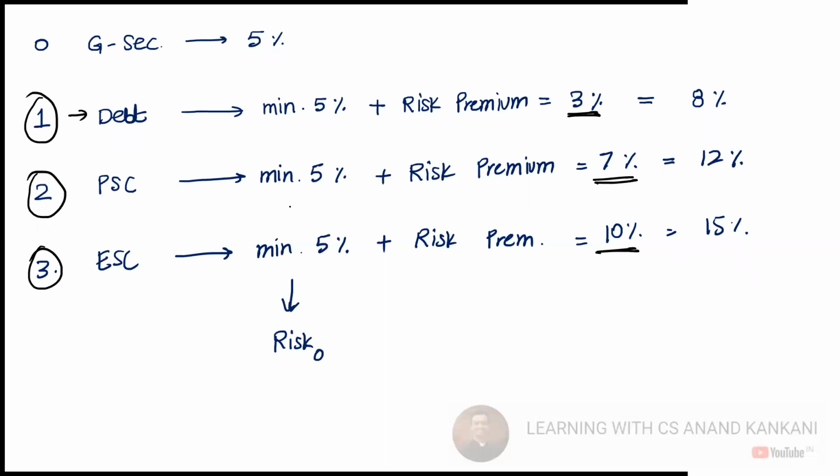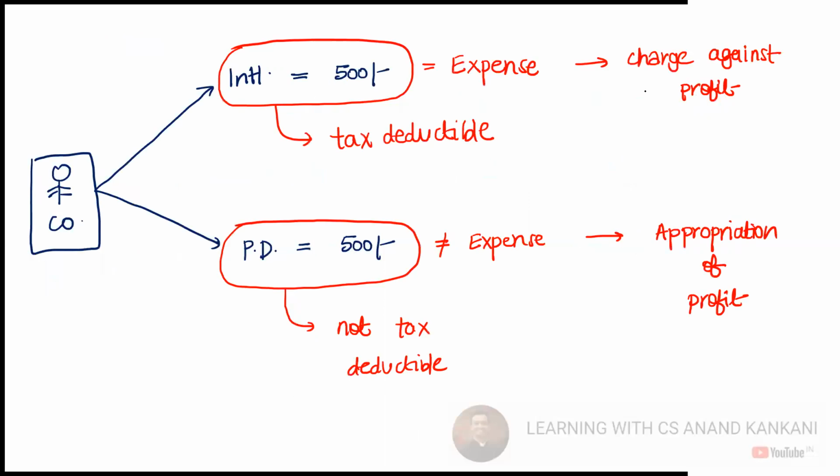This is how we try to understand how the cost of equity, cost of debt, and cost of preference is determined. We have a risk-free return, with risk zero. RF is the risk-free return, and on the risk-free return you add a risk premium, through which you get the actual cost of capital here.